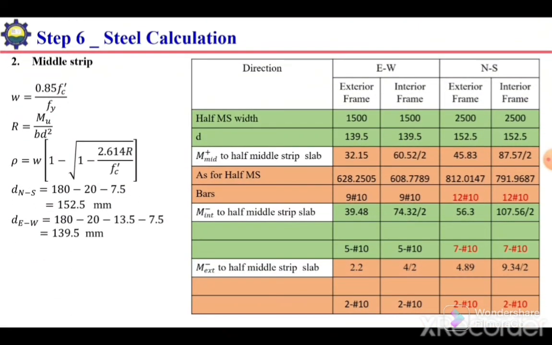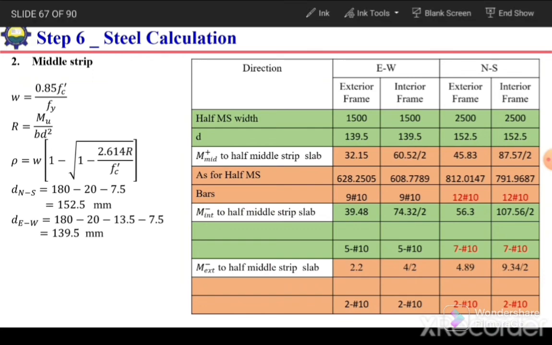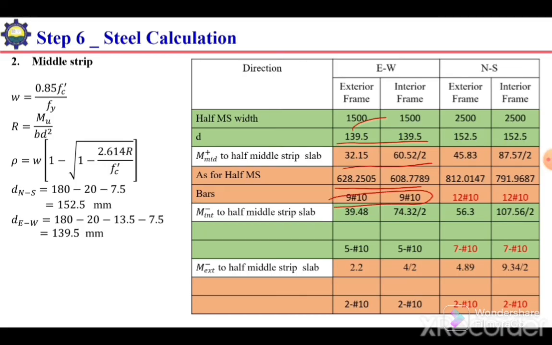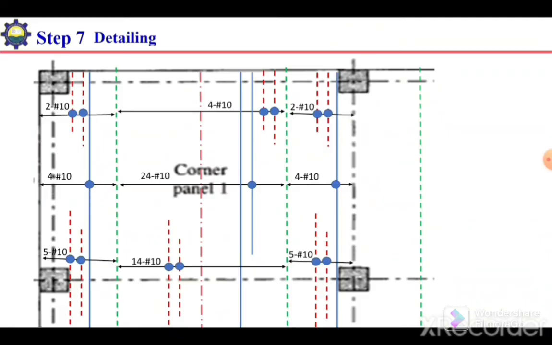And again for half middle strip, for the exterior frame the half middle strip width is 1500, and for the interior frame it was also 1500. So we have already seen that. Once we have the width, the effective depth value, and the moment value, we can calculate the area as well as the number of bars. After calculating the number of bars, finding the reinforcement, we need to do the detailing. We need to communicate this design.